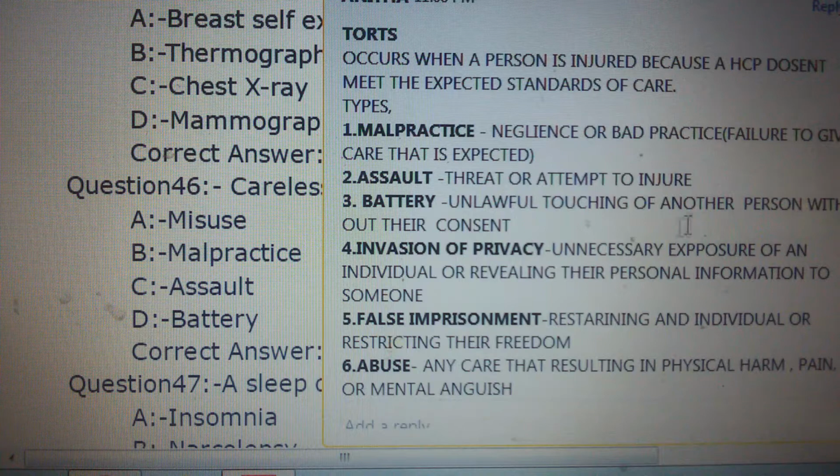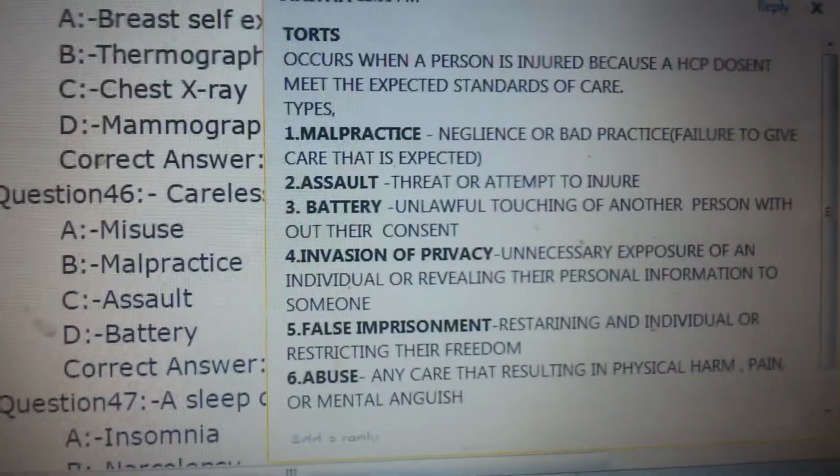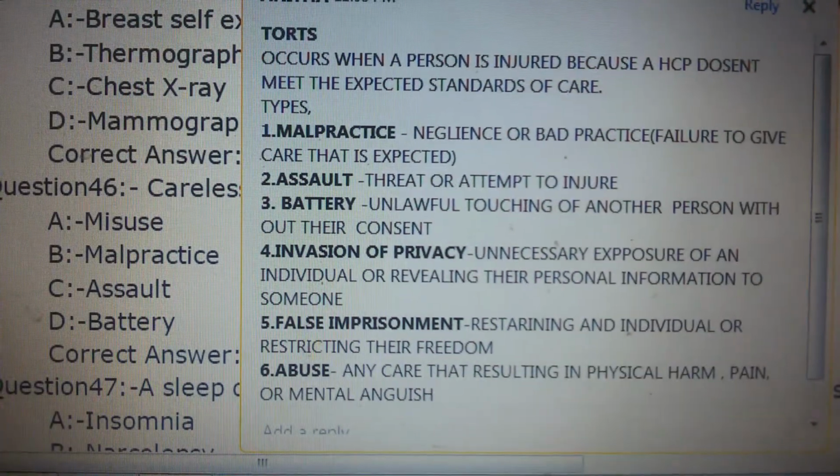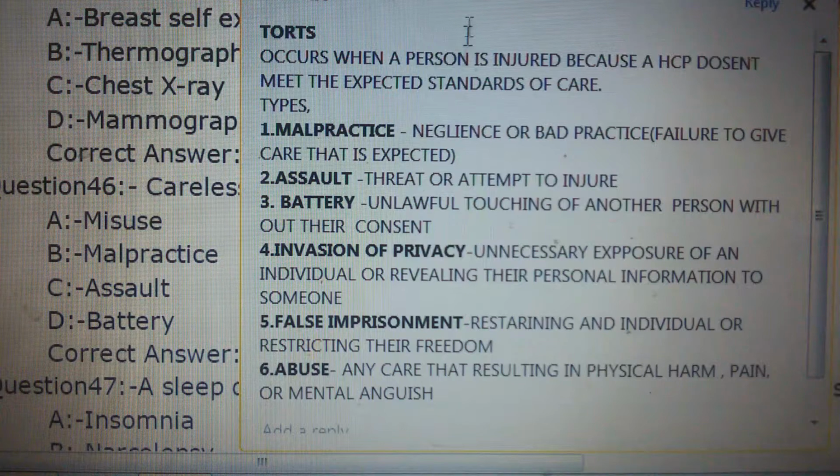These are types of torts. Torts occur when a person is injured because a healthcare practitioner doesn't meet the expected standards of care. The different types of torts are: first one, malpractice, negligence or bad practice or failure to give care that is expected, that is malpractice.